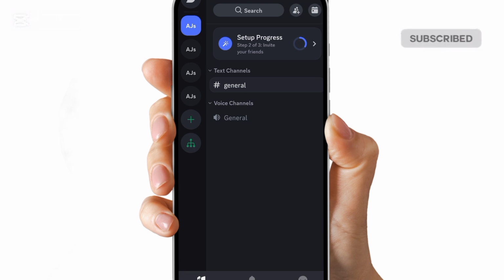The second one is to create a new account and make a new server. But keep in mind, if your server is banned, then your IP address must be banned. So in order to create a new account and a new server, you must change your internet and mobile, or you can use a VPN to change your server.